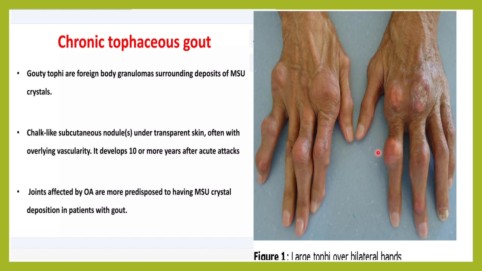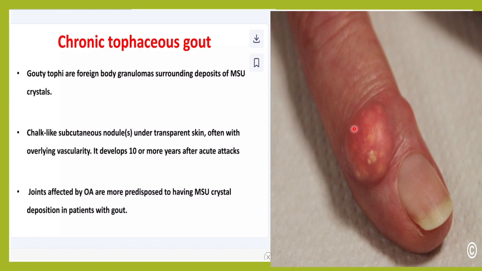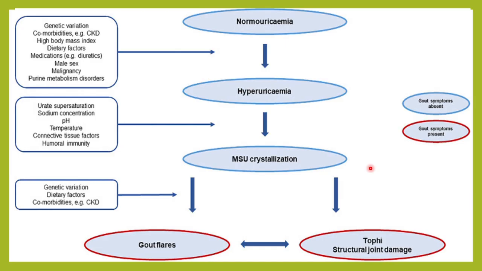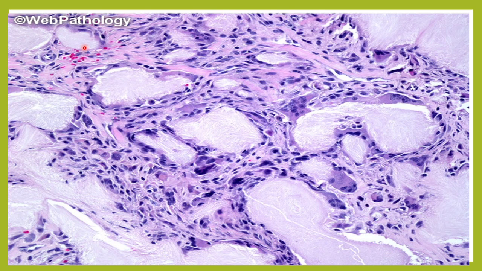It develops 10 to 12 years after the acute attack, and in this case you will also see the tophi. This is the nodule beneath the skin. The skin is stretched, it is so red and vascular, and you can see the chalky deposits here also. And I have told you, whenever there is hyperuricemia, there is MSU crystallization and there will be gout flares. When these gout flares happen very frequently, that will form tophi, and that causes structural joint damage also. So this is gout.